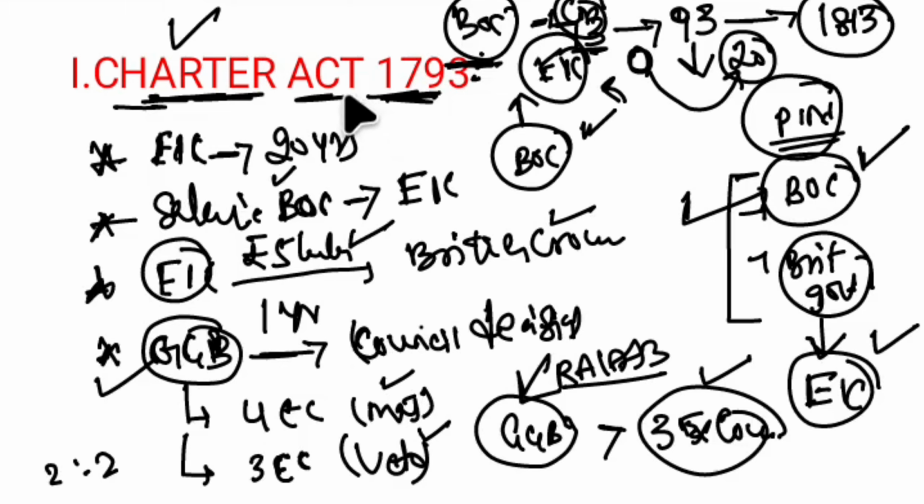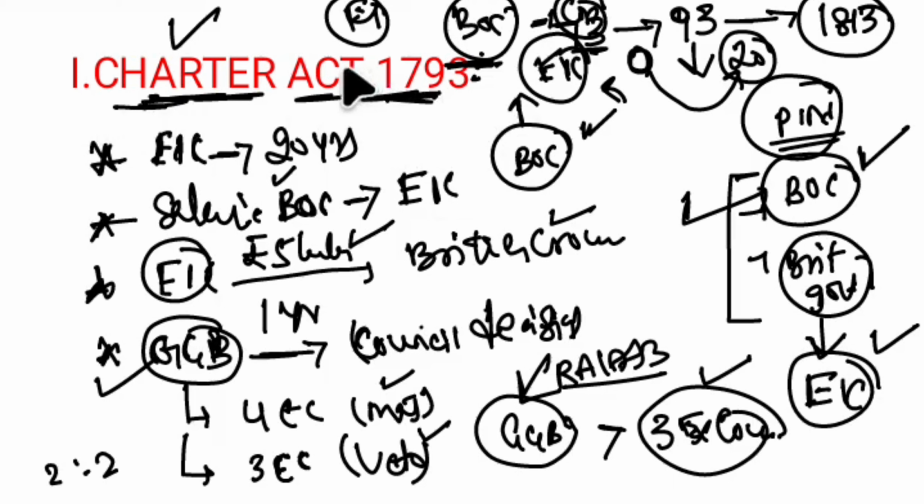So this was the Charter Act 1793, which is one of the acts that also tries to regulate and suppress the activities and performance of the East India Company, which was involved in a lot of illegal trade, private trade, and some corrupt practices. So this is about Charter Act 1793.